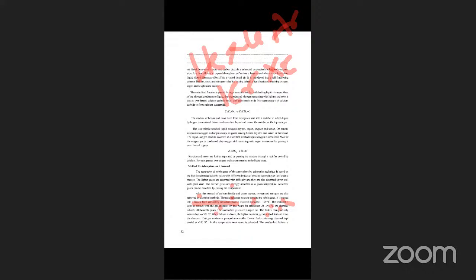When helium and neon, the lighter ones, are released first.